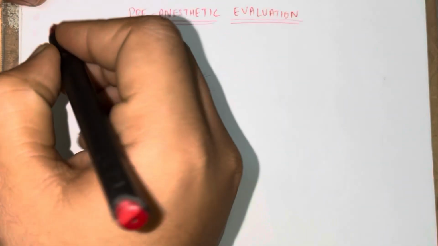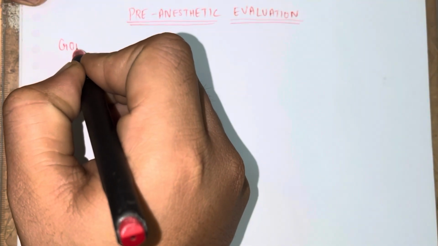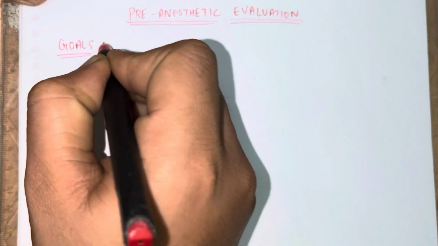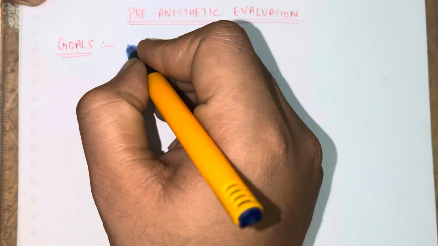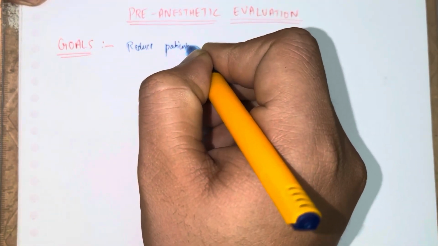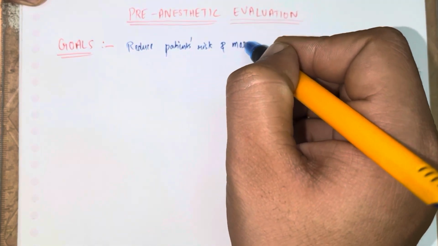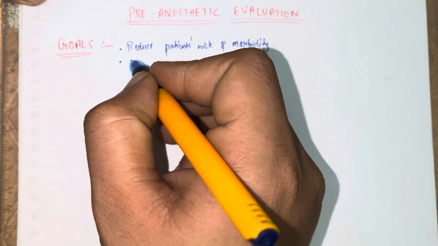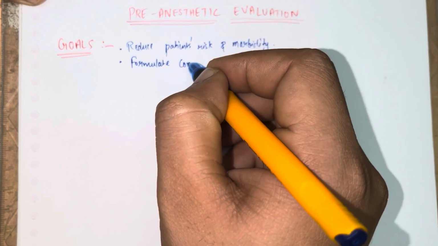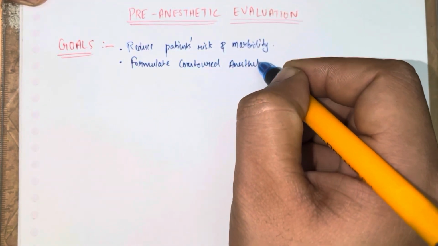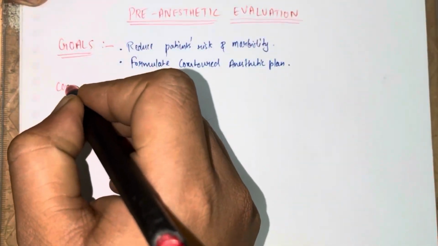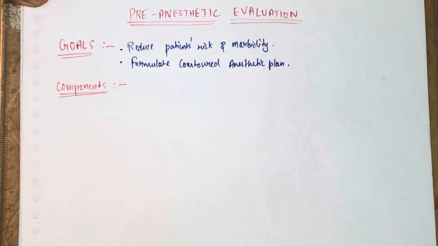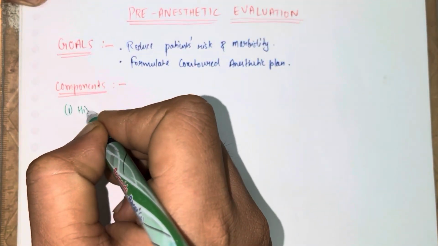Hello friends, today we discuss the pre-anesthetic evaluation. First of all, we discuss the goals of the pre-anesthetic evaluation. The goal is to reduce the patient's risk and morbidity and to formulate an anesthetic plan. It comprises four components.